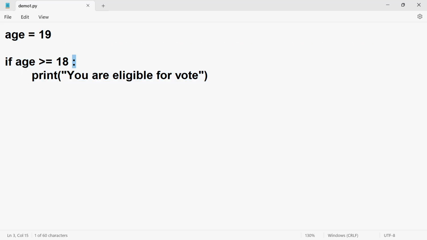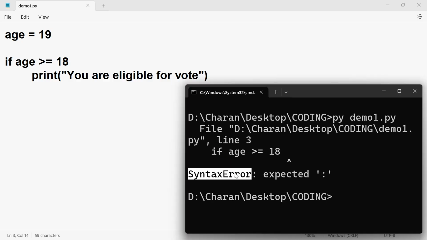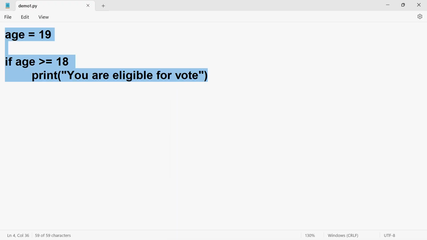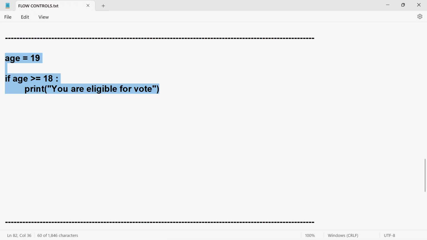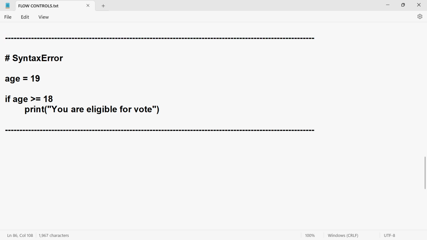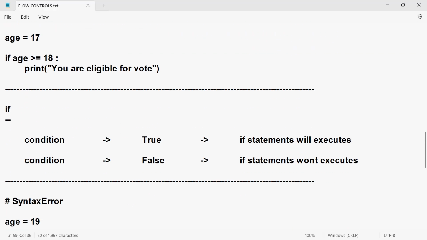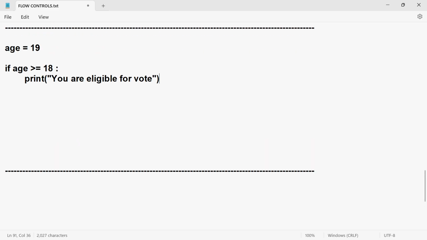Let me show you. Think like we are forgetting the colon. Now we are going to get a syntax error here. Exactly, syntax error. We should not forget the colon, otherwise we are going to get a syntax error. Why? Because we forgot the colon. Now let me take this one again and start explaining.